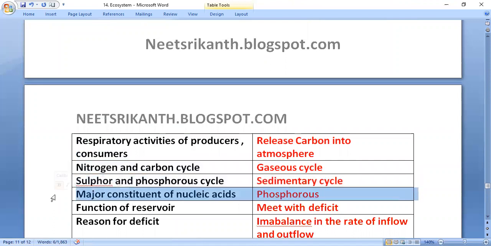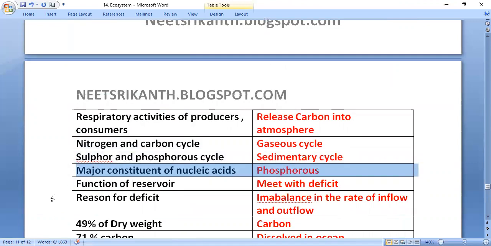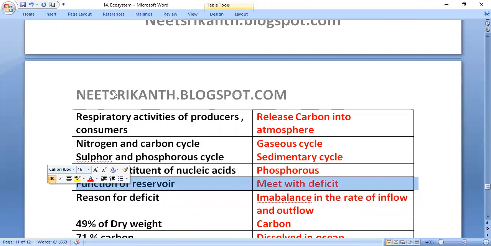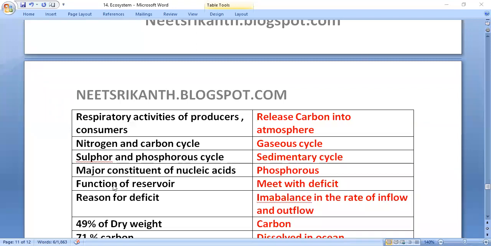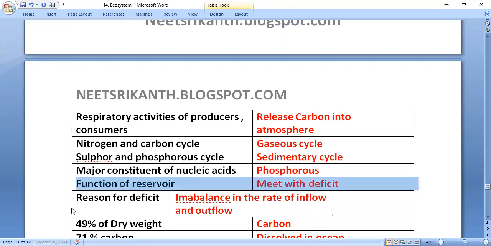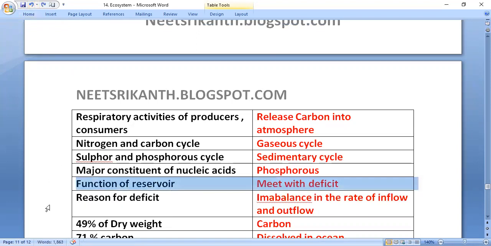Phosphorus is a major constituent of nucleic acid. The function of the reservoir is to meet the deficit. The reason for the deficit is an imbalance in the rate of inflow and outflow.